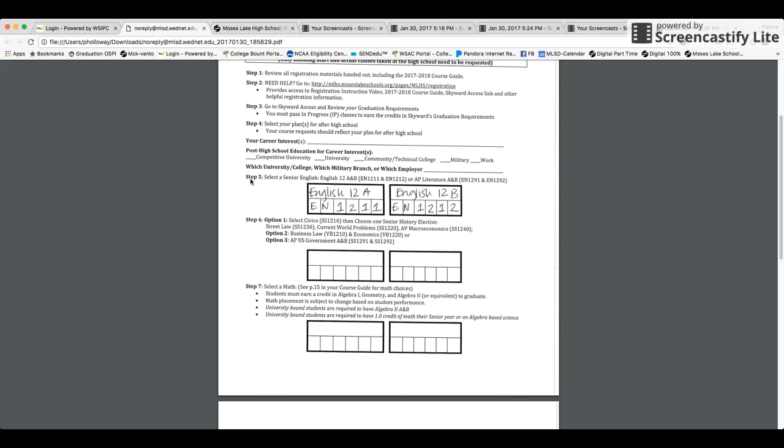Keep in mind, guys, that we're using this Nick as our example, but as a junior, yours is going to say junior English. As a sophomore, yours will say sophomore English, and as a freshman, yours will say freshman English. So each of your registration forms are customized to your graduating class. Just keep in mind, this is just the example on how to fill out the form. You would then fill out step 6, step 7, and these are each giving you the different choices that are customized to your grade level and what is available to you for your grade level.